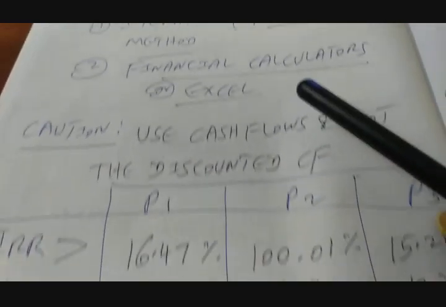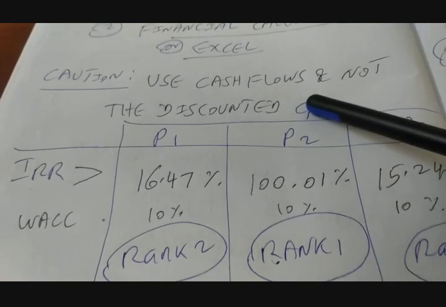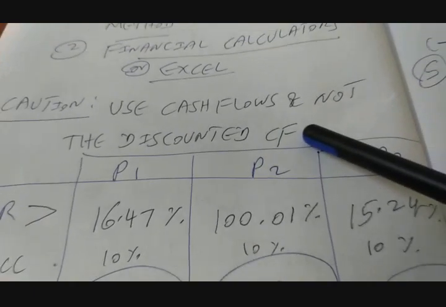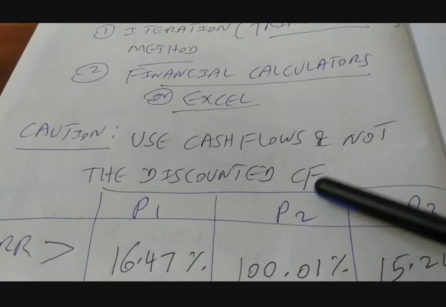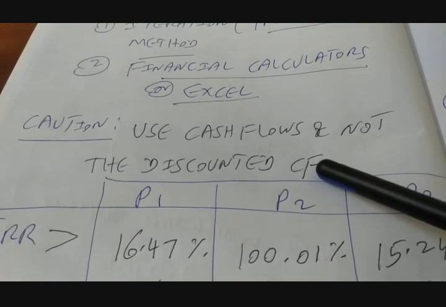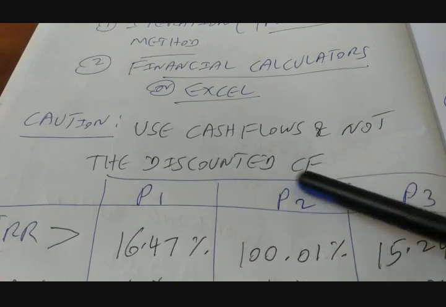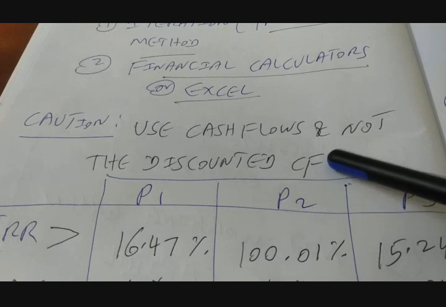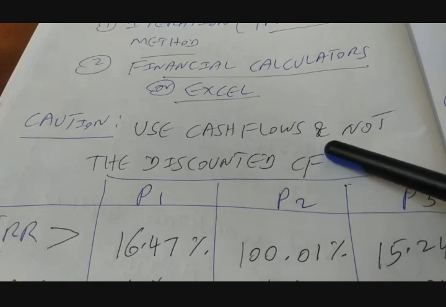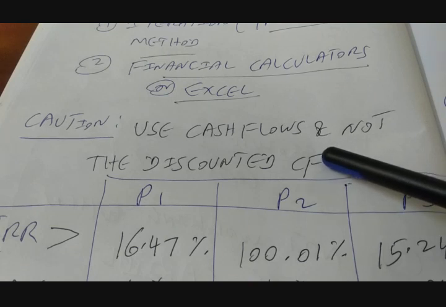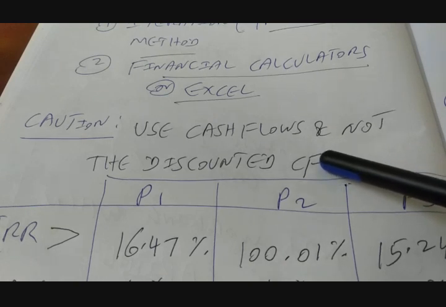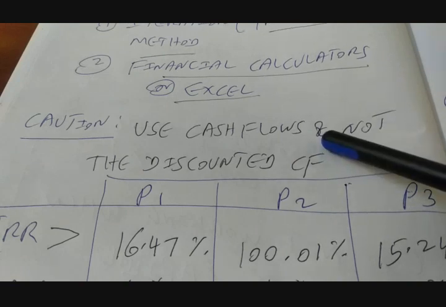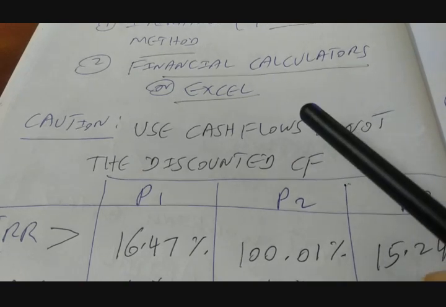Caution: you have to use cash flows and not the discounted cash flows. Many times I find people using discounted cash flows. Actually, we need to use only cash flows. Please don't use discounted cash flow. Many times we compute IRR after we do NPV, so people take the discounted cash flow as inputs in the financial calculator or Excel. If you do that, you will have a wrong output. You have to be careful on that.